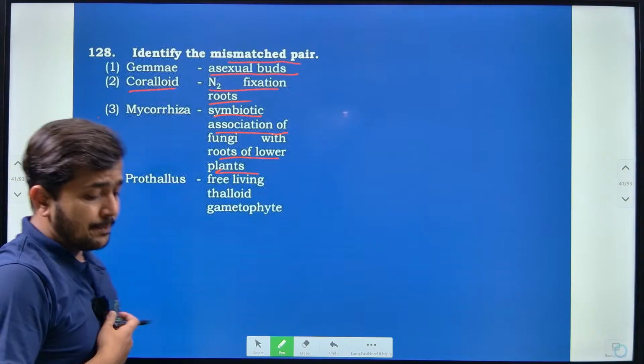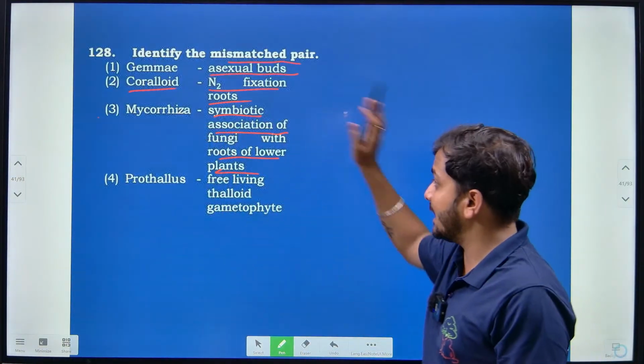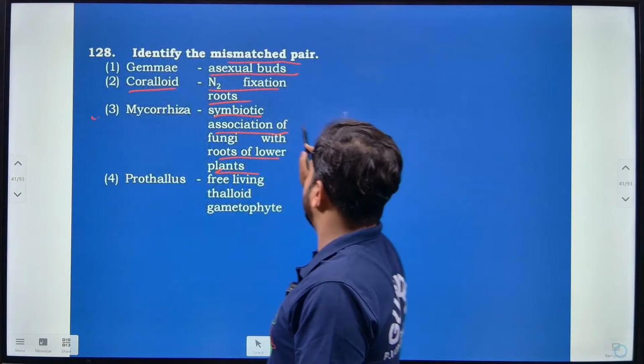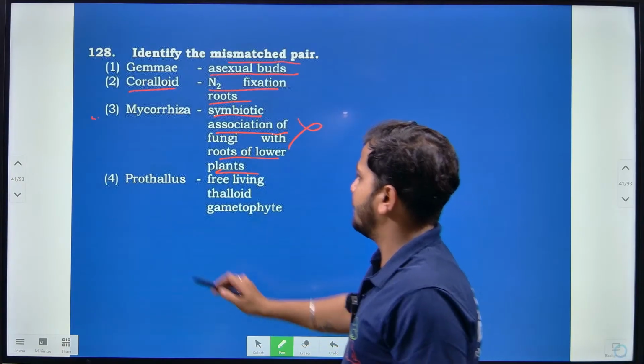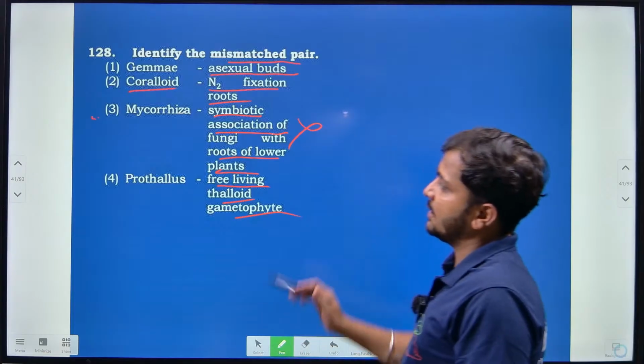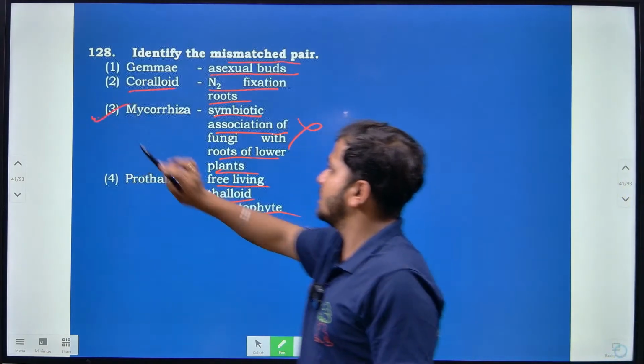Mycorrhiza is symbiotically associated mainly with gymnosperms or higher plants. So this is the actual mismatched pair. Prothallus is a free living thalloid gametophyte, which is correct. So option 3 is the answer.